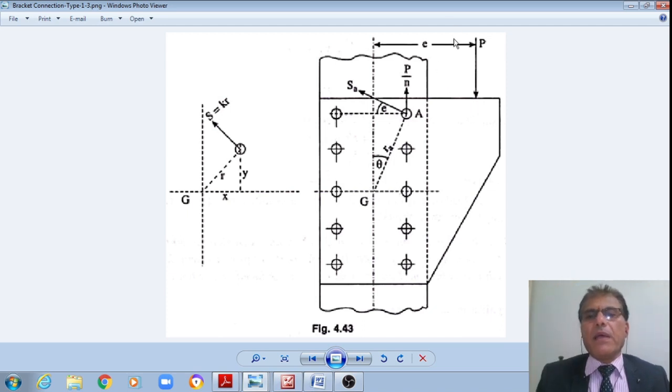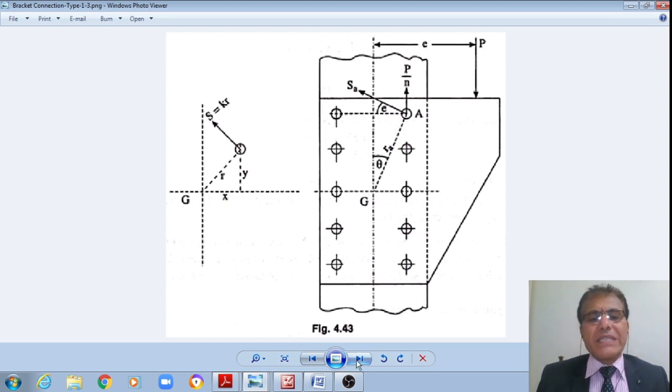On the same plane there is a moment, due to which the extreme bolt will be subjected to not only the shear force but also the shear due to torsion, right. This is how the bolt is subjected to torsion, right. Because of the torsion I will have the shear force, because T by J is equal to tau by R is equal to C theta by L, the simple torsion formula.